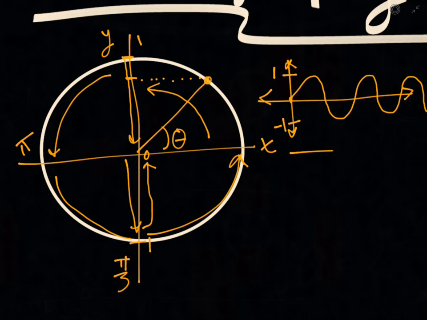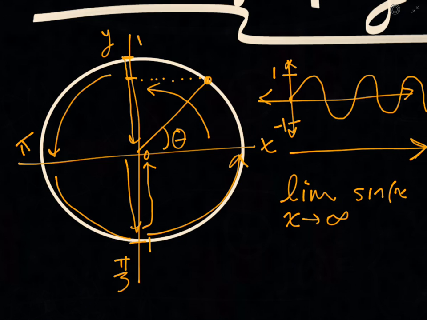So if you're looking for the end behavior of this graph, the limit as x approaches infinity of the sine of x, you're not going to find it, right? And so the limit does not exist. I write an empty set, a 0 with a line through it, which means there are no solutions.